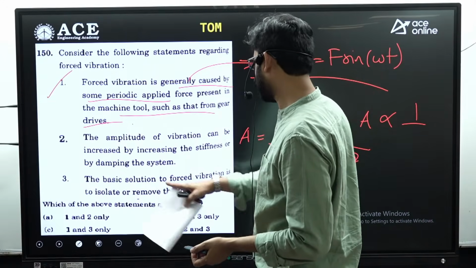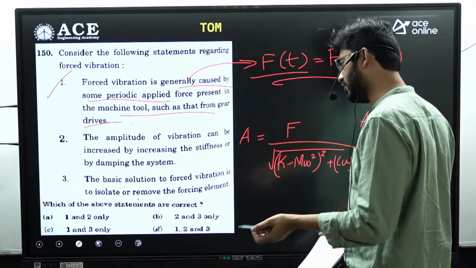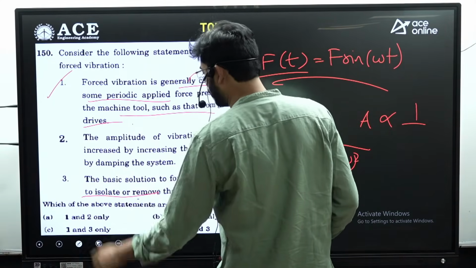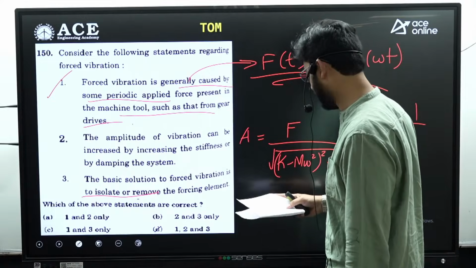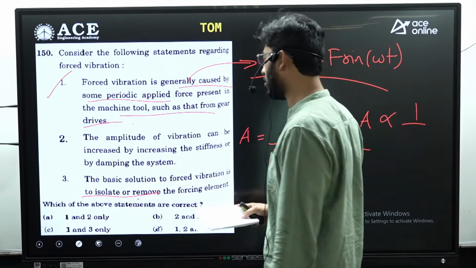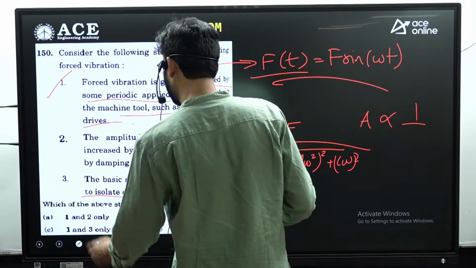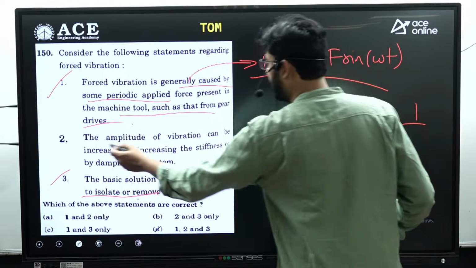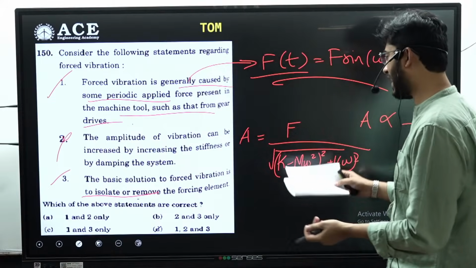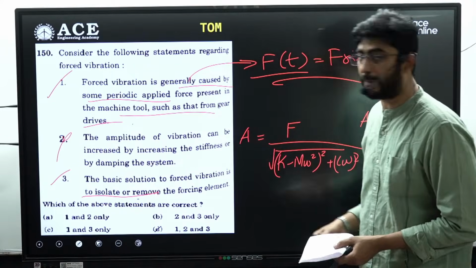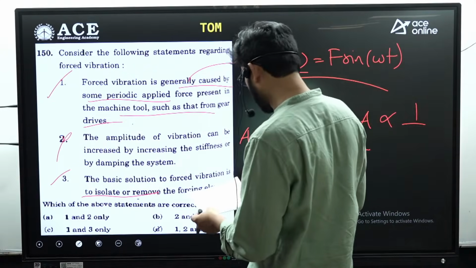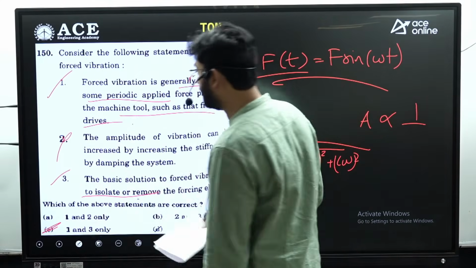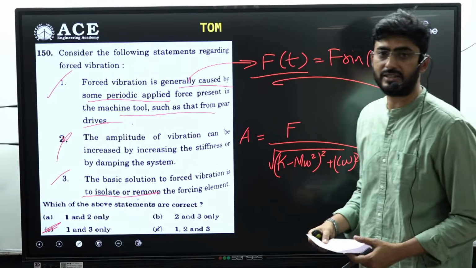Okay, next is, the basic solution of the forced vibration is to isolate and remove the forcing element. Yes, so it is better to isolate the system or remove the forcing element. So for question number 150, statement 1 and 3 are correct. Okay, statement 2 is incorrect, because if you increase the stiffness and damping, then the amplitude will be suppressed. Okay, so for question number 150, statement 1 and statement 3, that is option C is the answer.